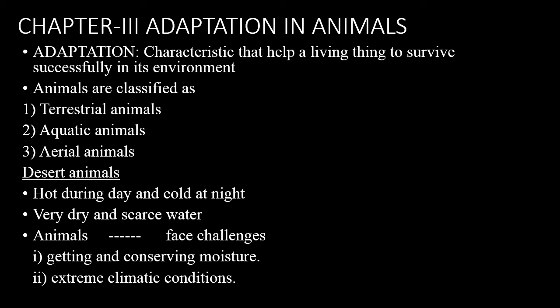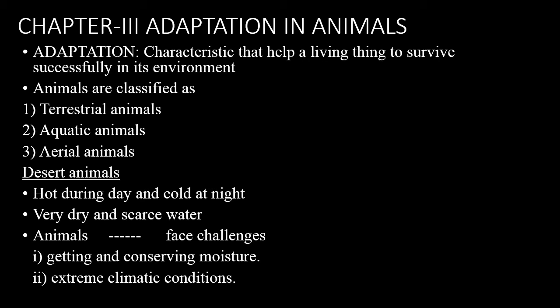So children, what is adaptation? Adaptation is nothing but the characteristics that help a living thing to survive successfully in its environment. Based upon adaptations, animals are classified as terrestrial animals, aquatic animals and aerial animals. Under terrestrial animals, we have different types of animals. Let's see first desert animals.